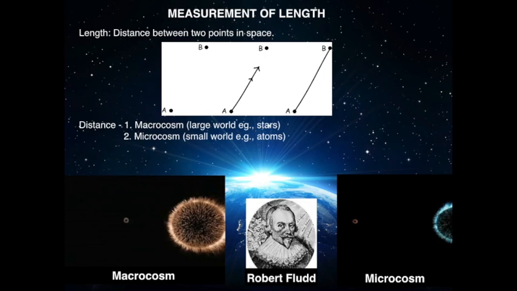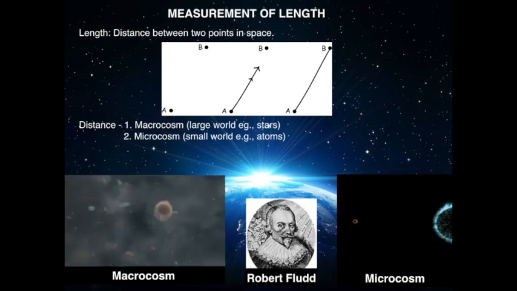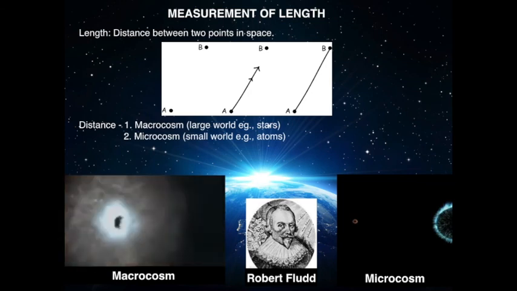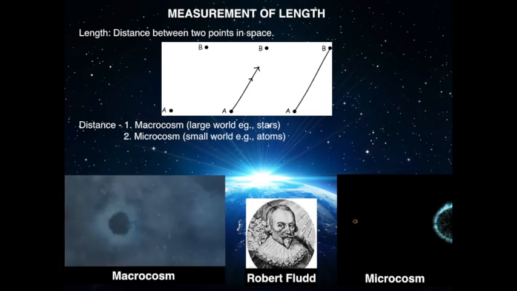Now this distance can be calculated either at a larger level, that is at the macrocosm level, which involves the study of the distant stars, or at the microcosm level, which involves the study of atoms.